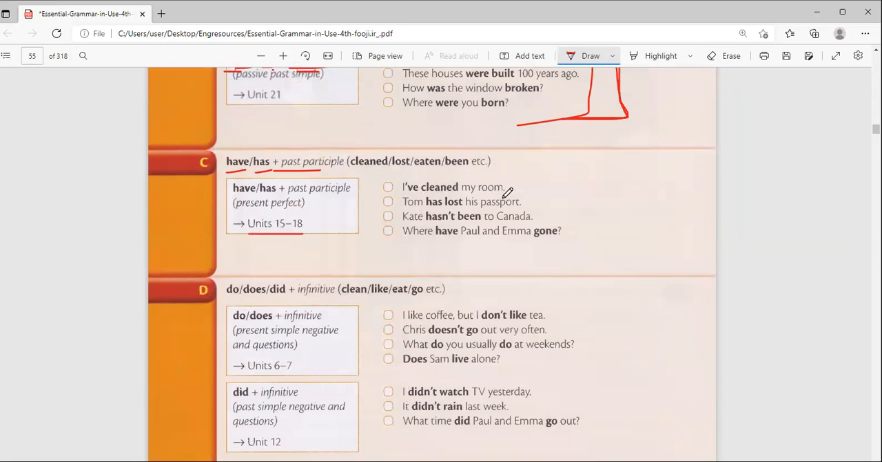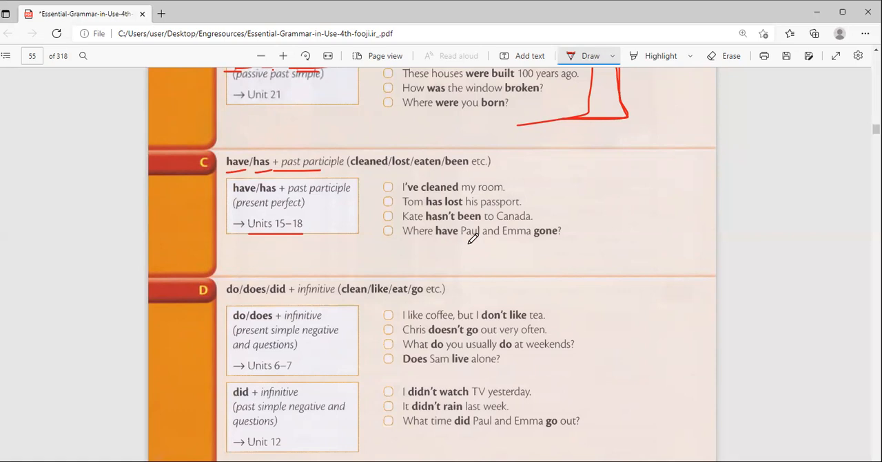I have cleaned my room. That means as I'm talking now, it is complete. Tom has lost his passport. So as I'm talking now, Tom does not have a passport. Kate has not been to Canada. So as I'm talking now, she's just around. She has never been there.